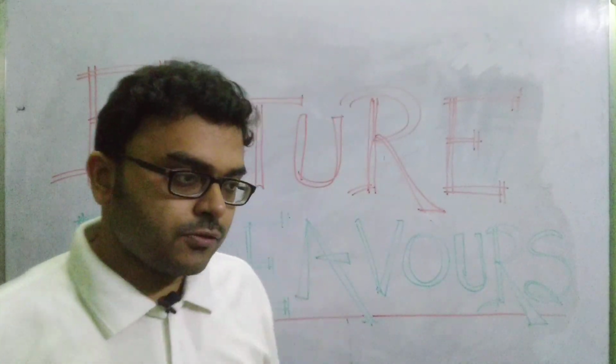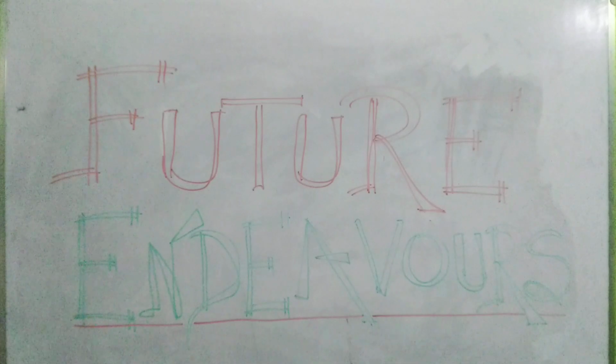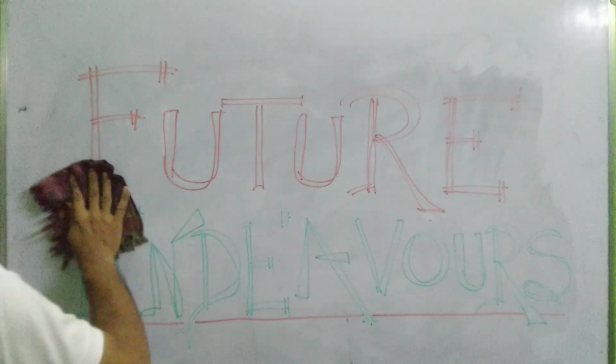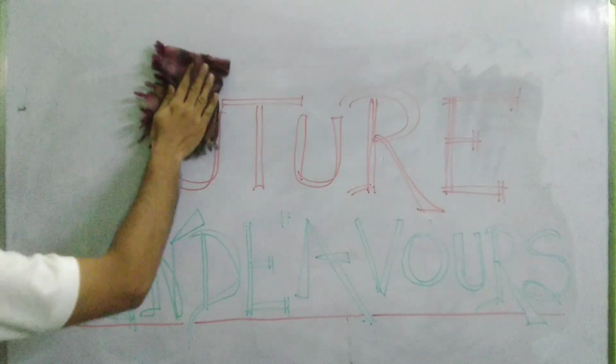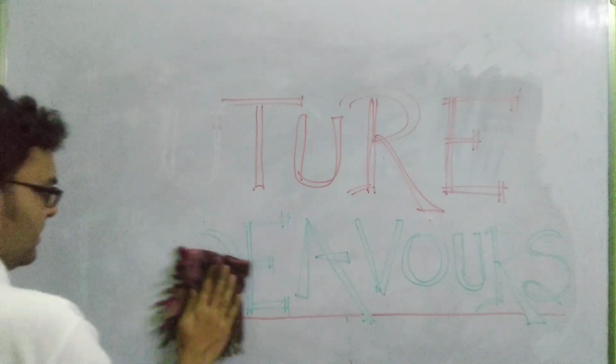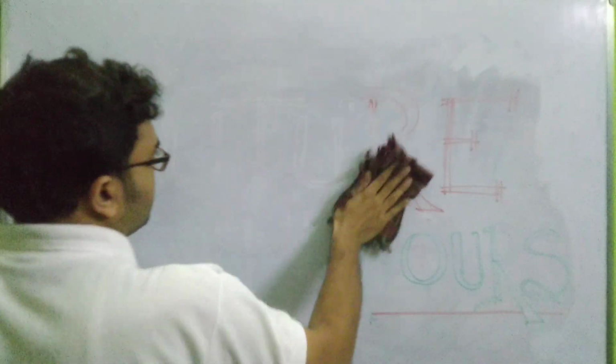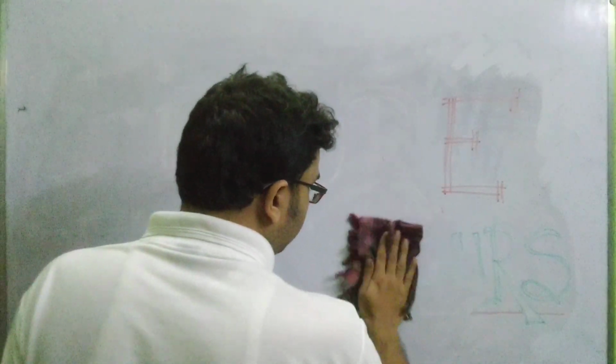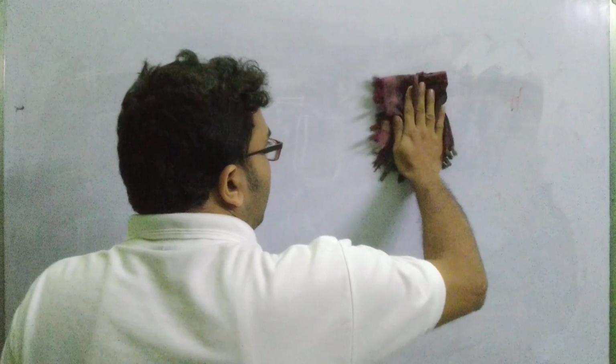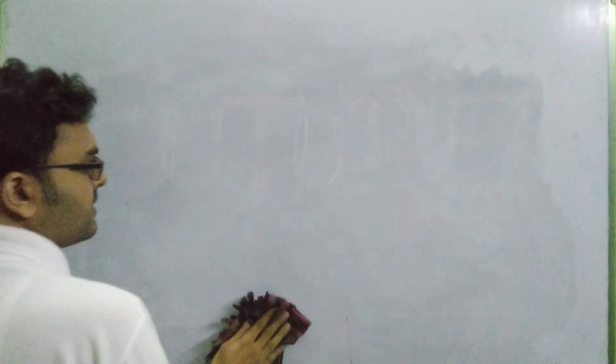Okay, so in today's class, we are going to discuss how sound propagates in air, specifically in air. As we discussed in the previous class about the types of waves, there are two kinds of mechanical waves: one is the longitudinal wave and the other is the transverse wave. When sound propagates through air, it basically travels in the form of a longitudinal wave. Okay, how? Let us discuss.